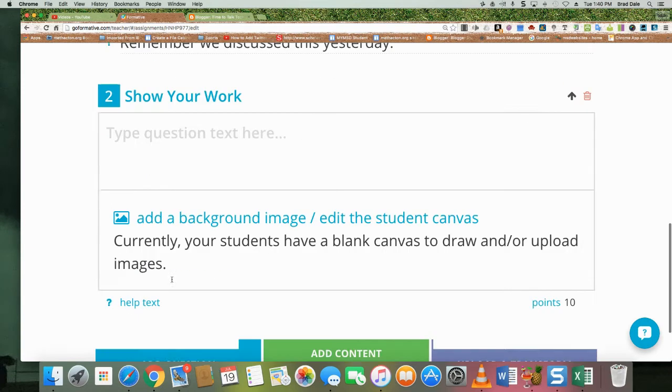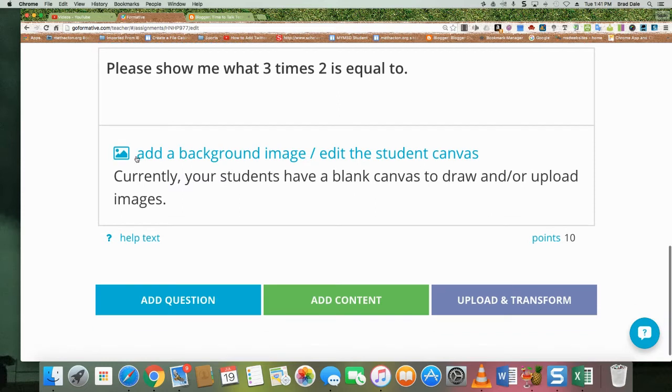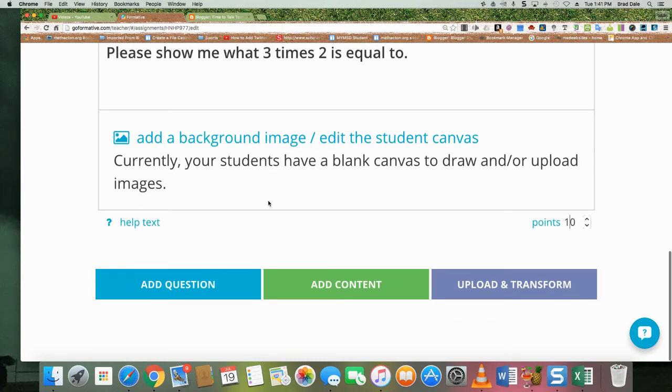Okay, you understand. Now I'm going to add another question, and in this case I'm going to do one to show your work. Please show me what 3 times 2 is equal to. In this case, I'll leave it at 10 points. You can also add a background image. It's up to you.